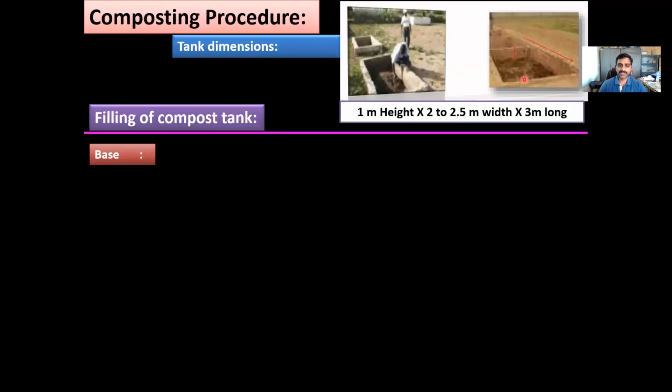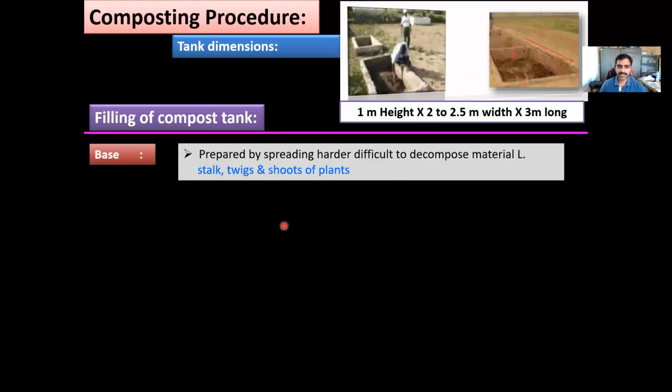Coming to how to fill the waste material in a compost pit. The base is usually spread with 3 to 4 inches of material which is harder to decompose and bigger in size, like stalks, twigs, and shoots of plants. These are filled at the base because they provide good ventilation or aeration for the action of microorganisms.